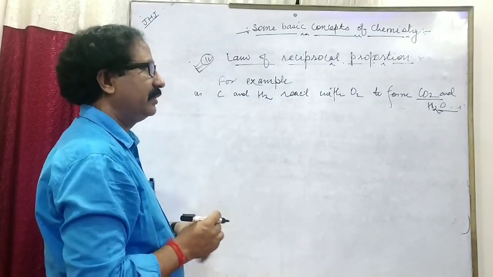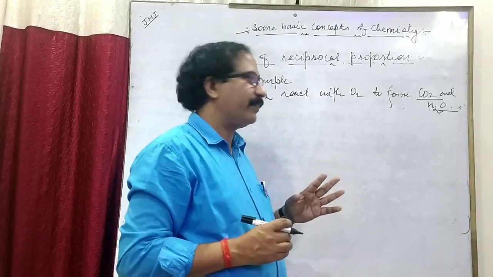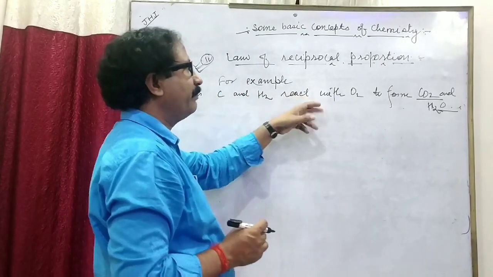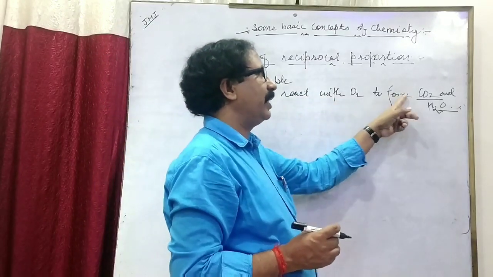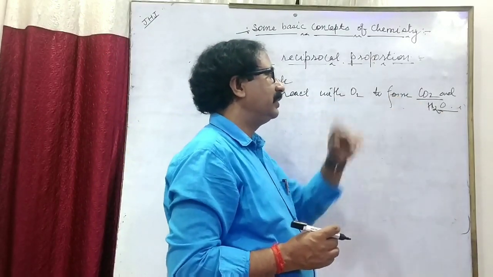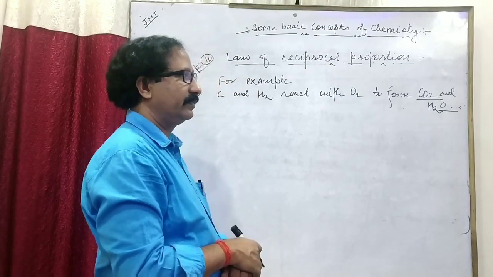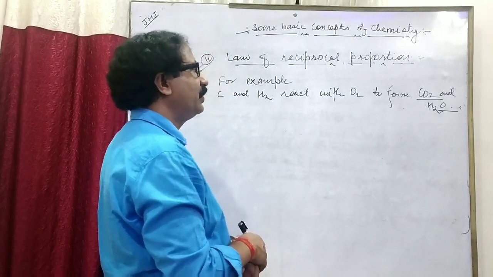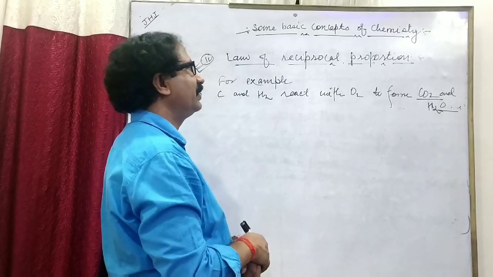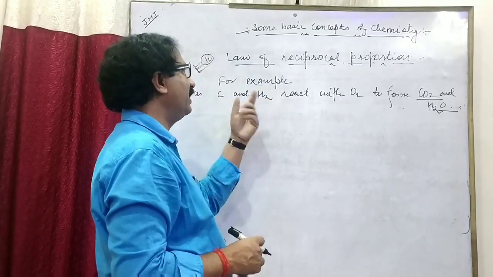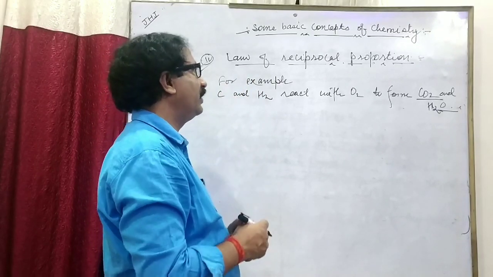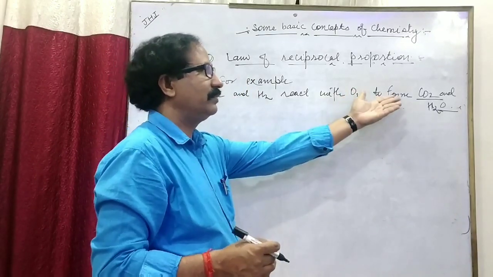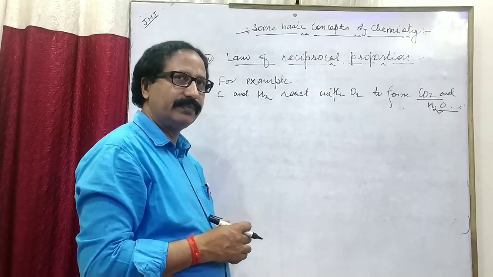Clear? See here properly. Two elements, carbon and hydrogen, combine with oxygen to form CO2 and H2O. Clear? Here you can find the ratio. You can decide the ratio. The two elements are individually carbon and hydrogen, used to form CO2 and H2O.